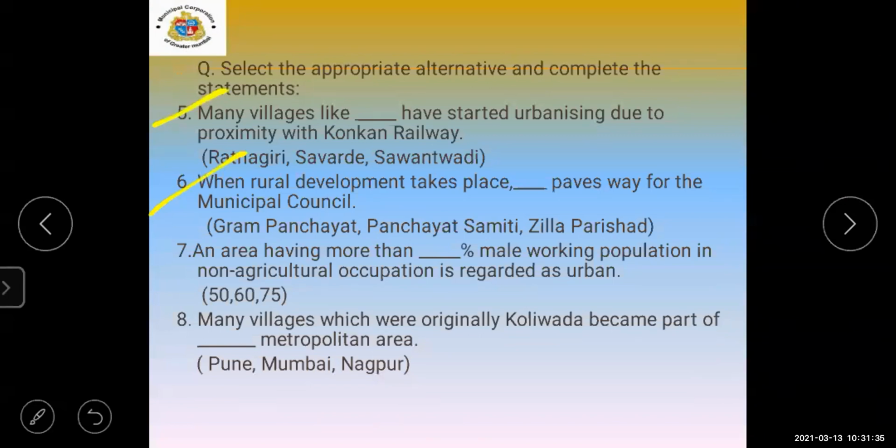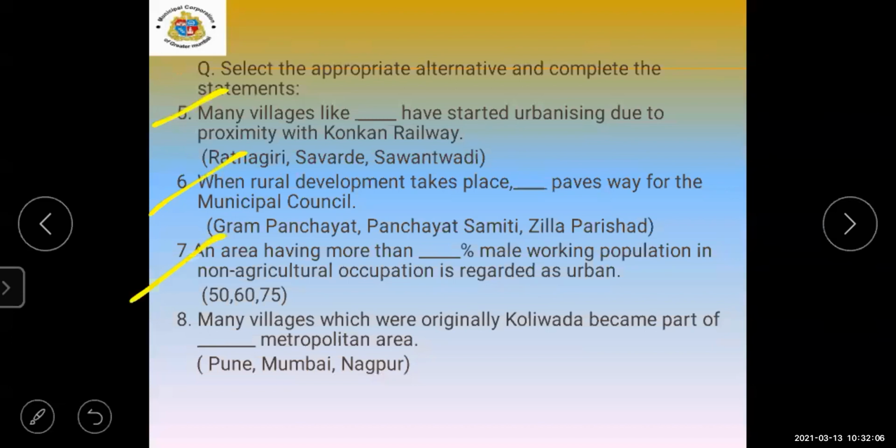Sixth one. Who would like to give? Ma'am, when rural development takes place, Gram Panchayat paves way for the municipal council. Yes, Gram Panchayat is the correct answer. Correct. Now the seventh one. Other student, you want to try? Any other?